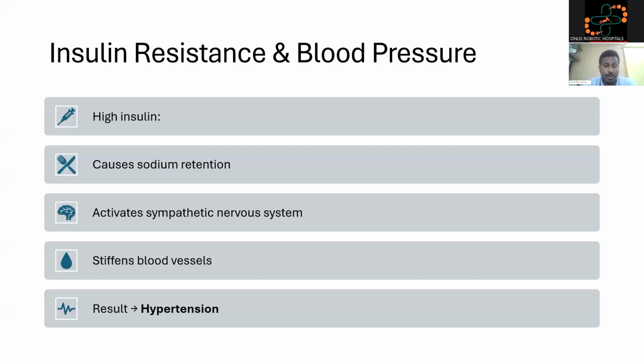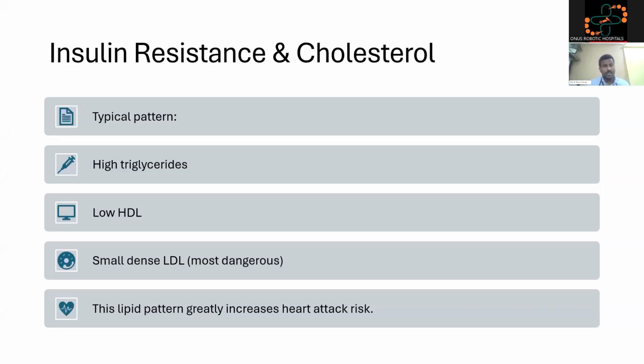Insulin resistance and blood pressure. High insulin causes sodium retention, activates the sympathetic nervous system, and stiffens blood vessels. All of these combine to cause hypertension. Therefore, high insulin is equivalent to hypertension. Insulin resistance and cholesterol. Typical pattern, because insulin is a storage hormone: the triglycerides are high, the good cholesterol HDL is low, and LDL, the most dangerous form, is the highest. This lipid pattern greatly increases heart attack risk.